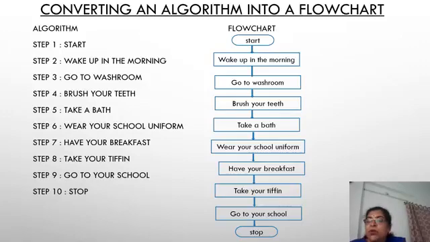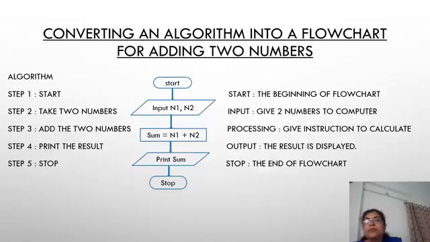Stop means here we want to stop the process. So it is a terminating symbol. It is an end symbol. For this stop we have used the oval shape, and after stop we have not given any arrow because here we are stopping the flowchart. I hope everybody has followed this.